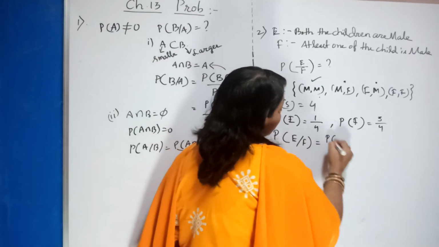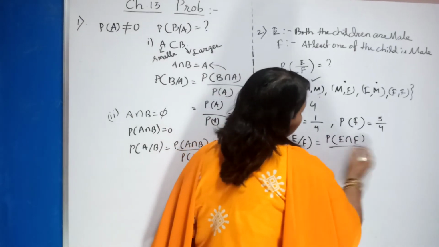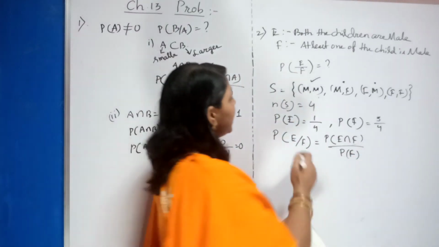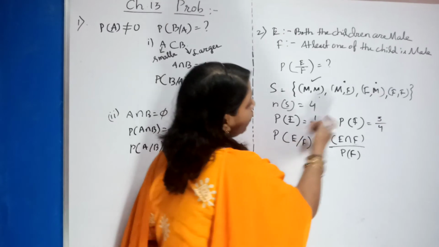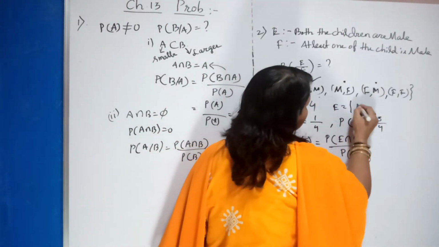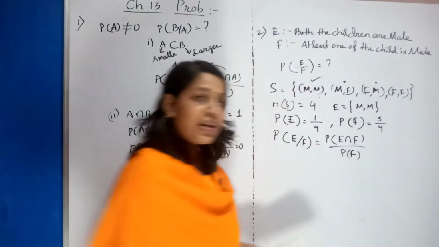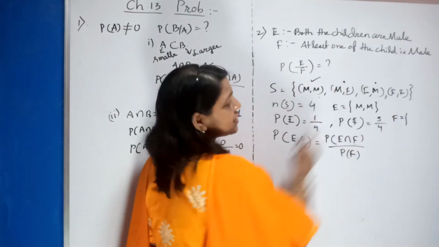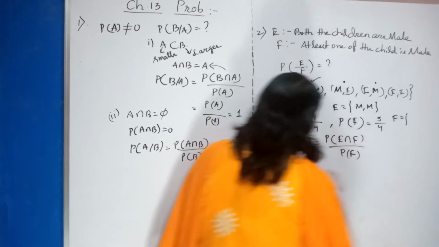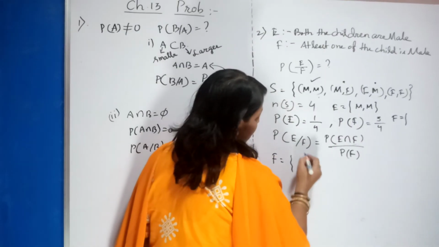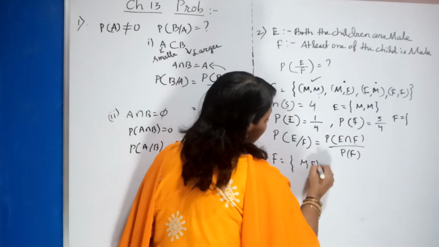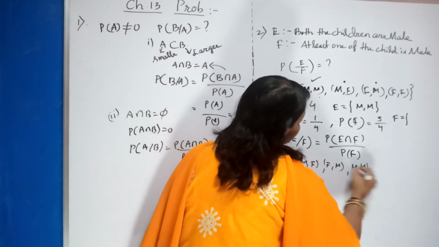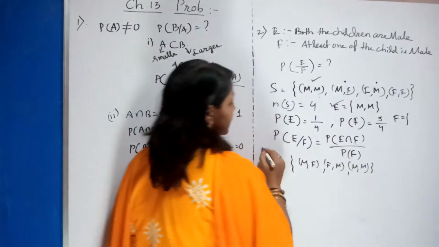So what is it? Probability of E intersection F by probability of F. Now let us see what is the intersection of E and F. See, in the E case you are taking only one. So better you write the event. What is E? Both are male. Clear? Now what is your F? F is nothing but all the 3 cases you are considering. I will write here: your F is nothing but male female, female male, both male. Clear? So this is your E, this is your F.